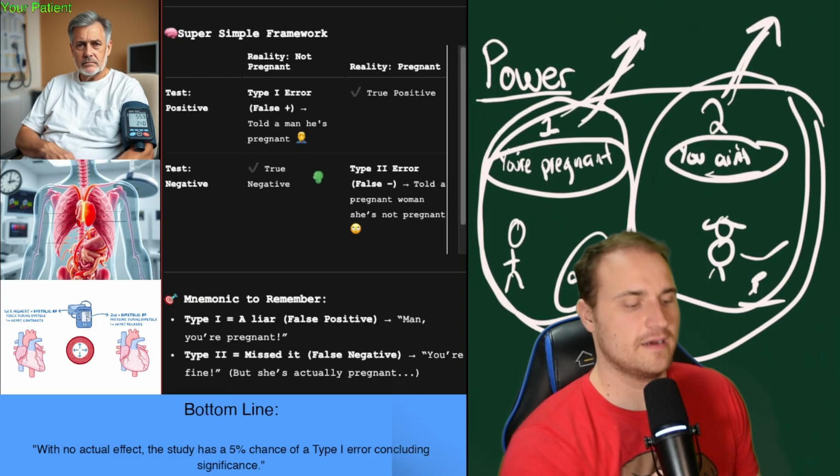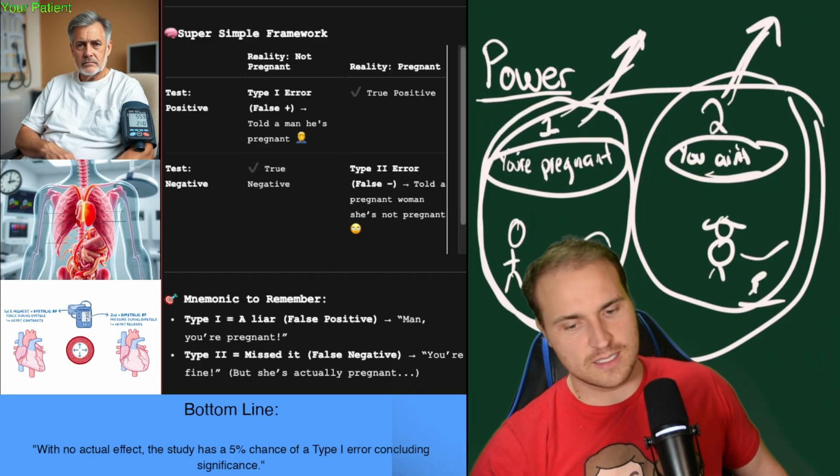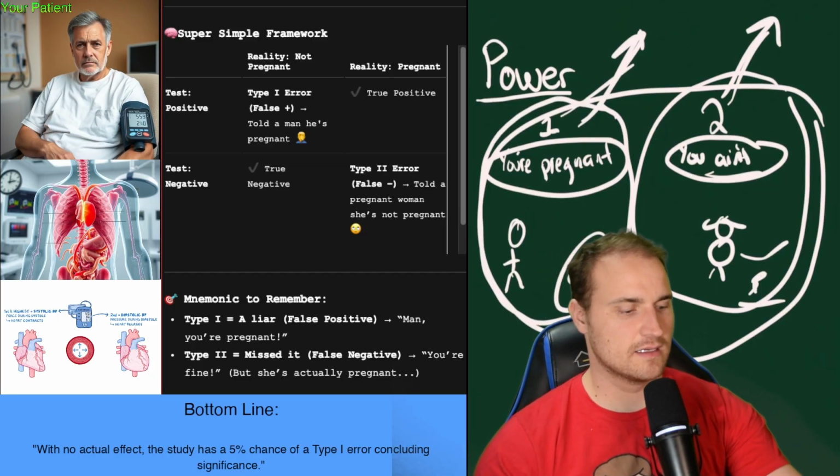All right, there you go. There's the super simple framework. Time to go on to our next topic.